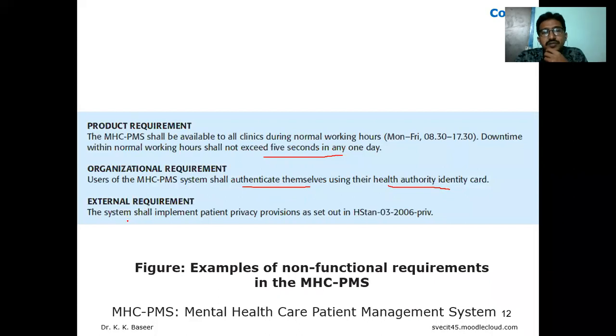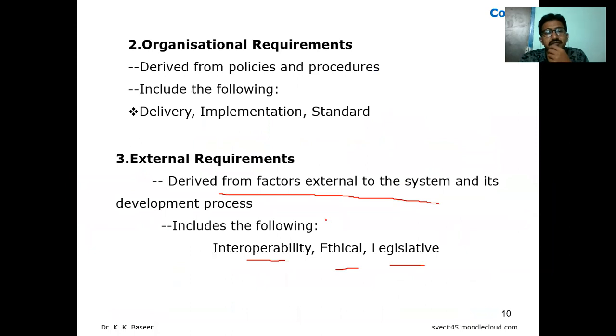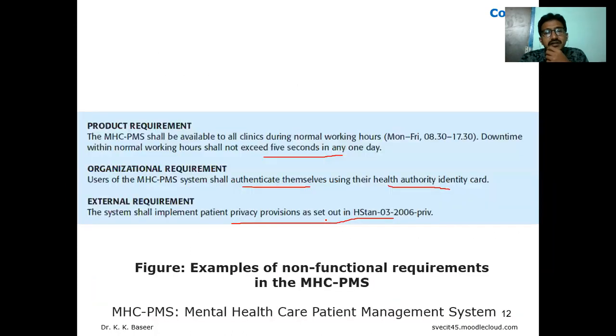External requirements deal with interoperability. So the system shall implement the patient privacy provisions as set out in HSTAN. What are the external requirements being implemented? We have interoperability, ethical, and legislative. We just need to mention that. So this is one example of how we deal with the product.